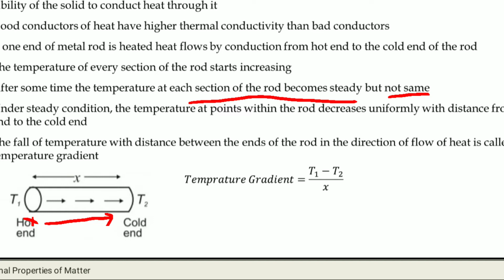Under steady condition, the temperature at points within the rod decreases uniformly with distance from hot end to the cold end. After some time, if you stop providing heat to the rod, then what will happen? The rod will cool, and its temperature will decrease as time passes.